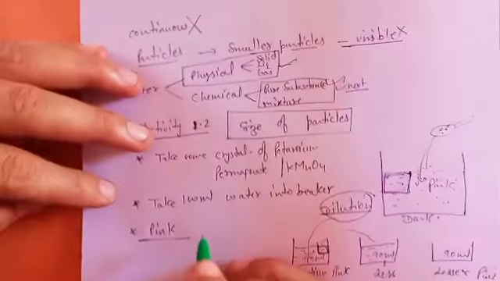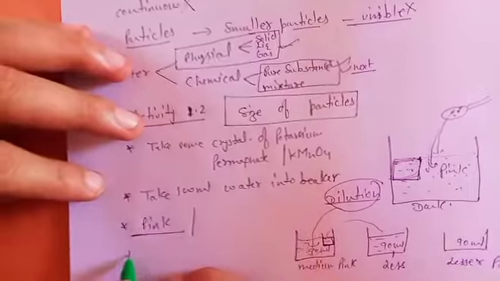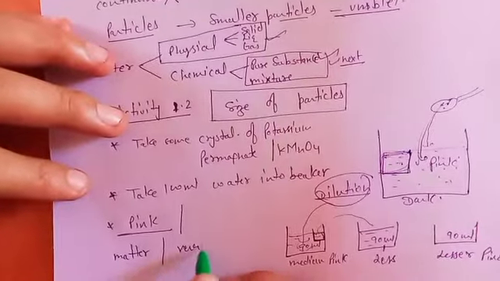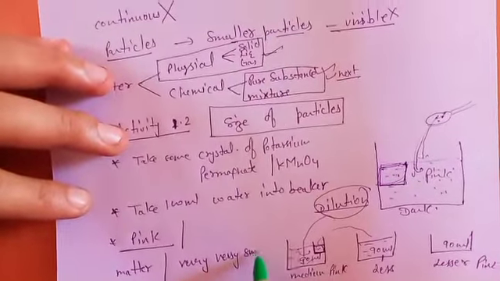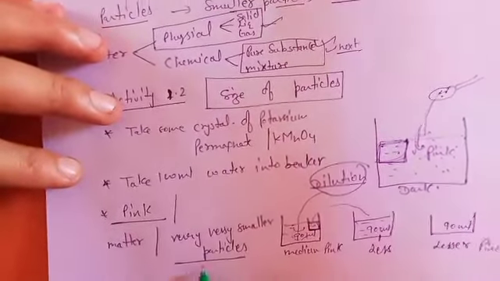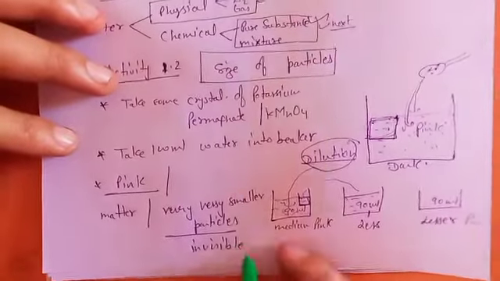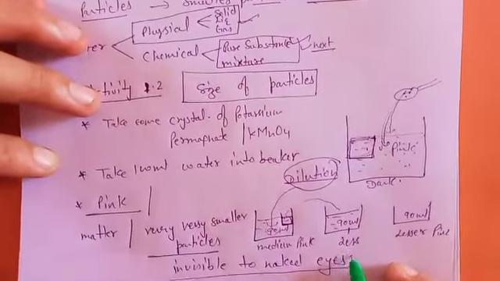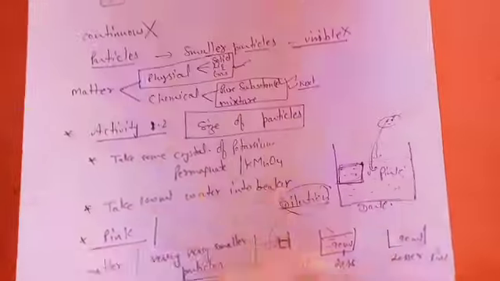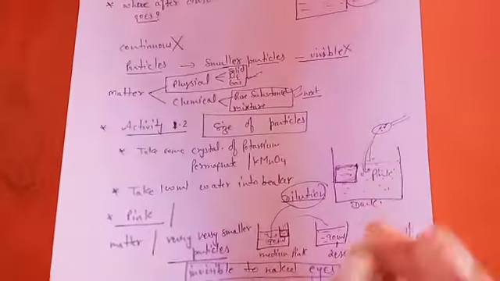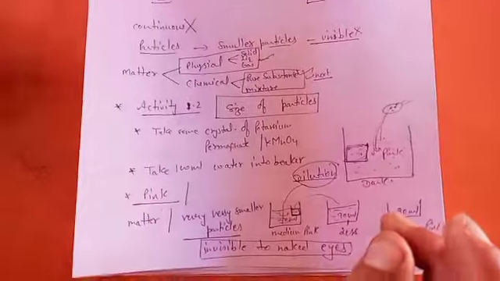So it proves that matter is made up of very, very small particles, invisible to the naked eye. These are invisible particles, so small. This whole activity tells you that the pink color is becoming lesser but still appears even though we added a little amount, so this proves that particles are of very small size.